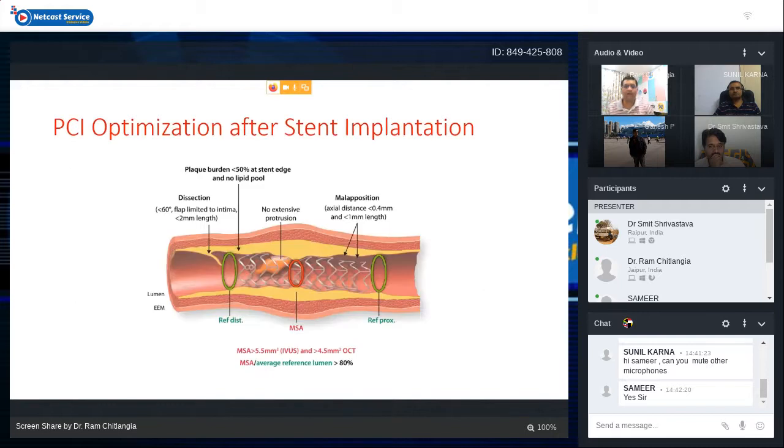So these are the basic targets for our stent optimization after PCI. You can see the dissection criteria: plaque burden less than 50% at the stent edge and no lipid pool, no extensive tissue protrusion, no malposition. Then stent sizing: the stent MSA should be more than the average of the distal plus proximal reference MSA, and MSA should be more than 80% of the average reference lumen area that we have defined. So minimum stent area should be more than 80%, and there should not be any of these abnormalities if you want to do a perfect PCI.